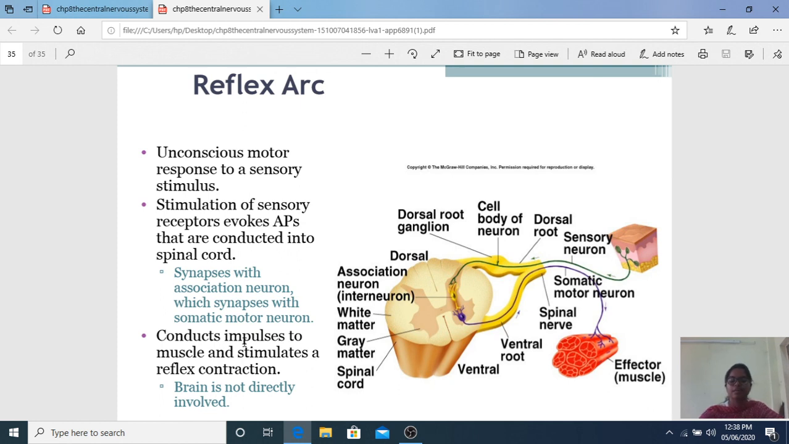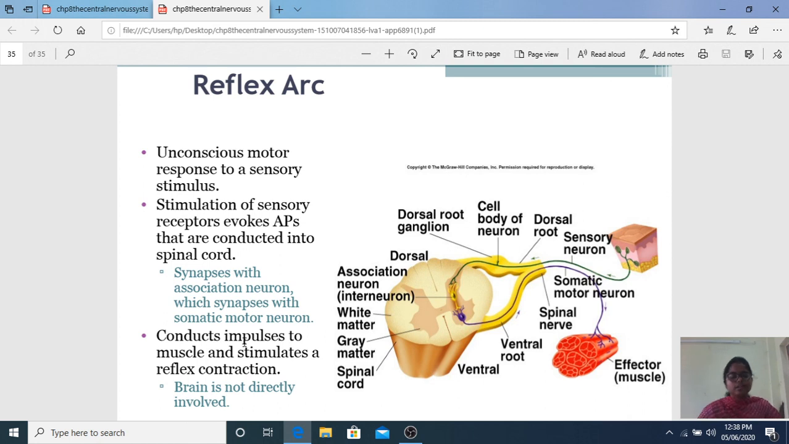Look at the diagram. The sensory neuron carries information to the dorsal root. From there, the cell body of the neuron carries the information to the spinal cord. Within the spinal cord there is an association neuron, where it synapses with the association neuron and forms the motor neuron. The sensory neuron in the spinal cord itself crosses and synapses and then forms the somatic motor neuron. It conducts impulses and causes reflex contraction.